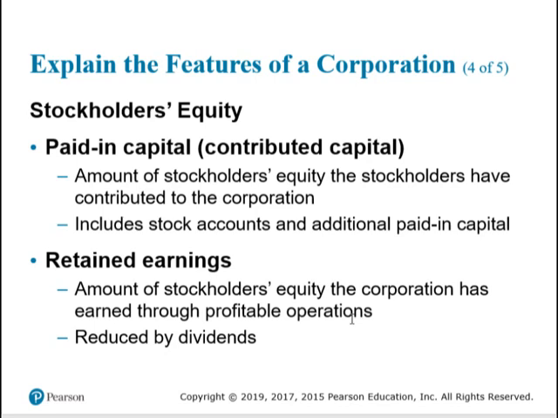Stockholders' equity is divided into two main parts. It represents the stockholders' ownership interest in the company and consists of paid-in capital, which is also called contributed capital, and this is the amount of equity the stockholders have contributed to the company. The second part is retained earnings, which is what the company has earned through operations.